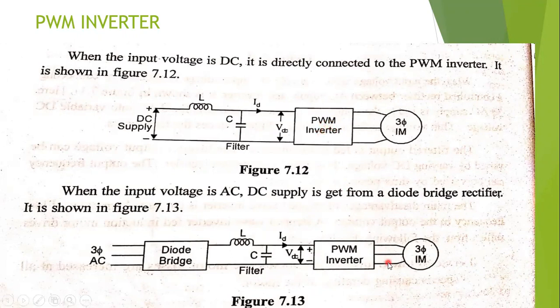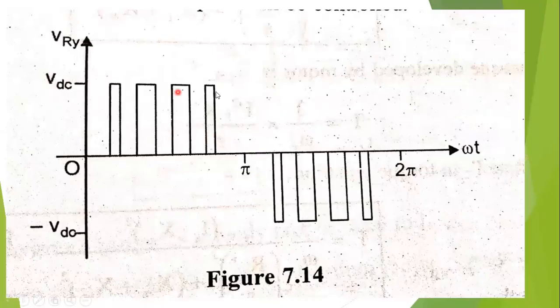No extra circuits or external control circuit are required. The PWM inverter provides variable voltage and variable frequency by itself, using sinusoidal pulse width modulation.